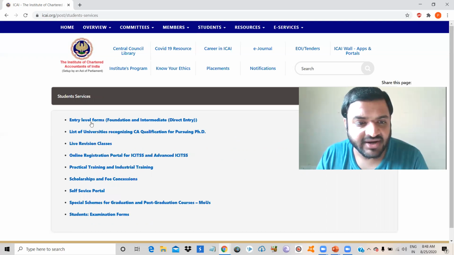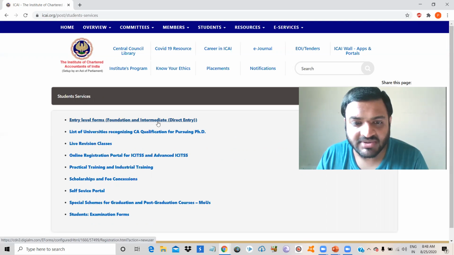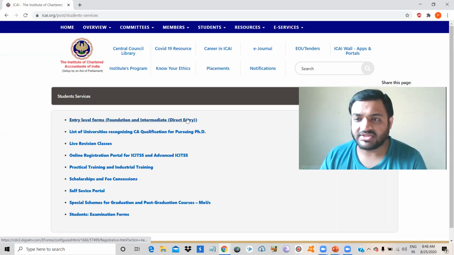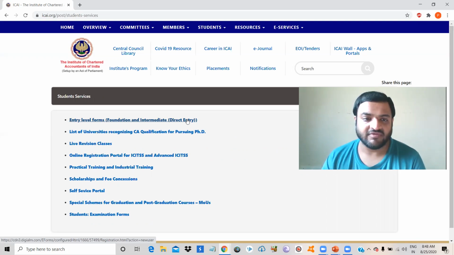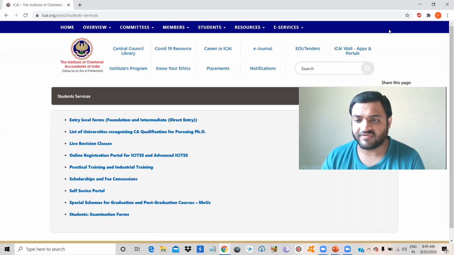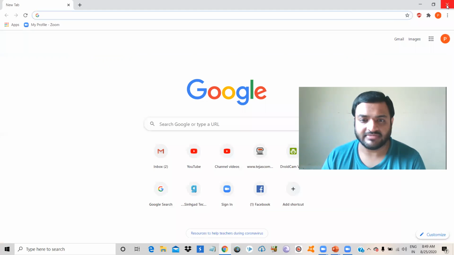Here we have the entry level forms, foundation and intermediate direct entry. So this is basically the data requirement. If you want to enroll into the course, what is the data requirement? You need to fill these entry level forms. So what we saw is the architectural design. If you want to prepare a website like ICAI, you can copy its architectural design.